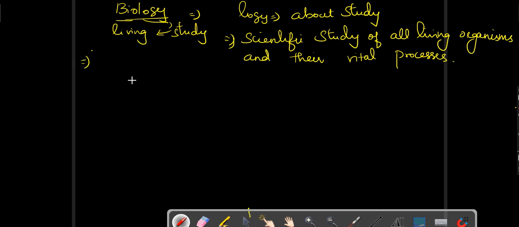So we got the definition for biology and we have different branches in it. So here are some of the important branches in biology. We'll be seeing one by one. So what are the main branches?